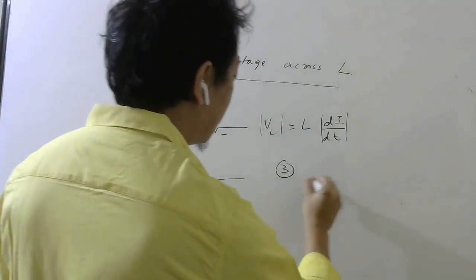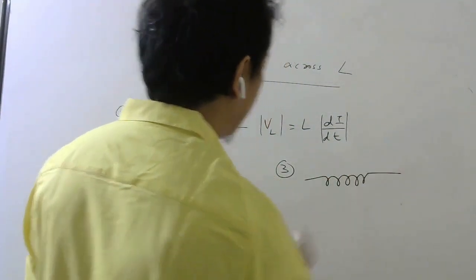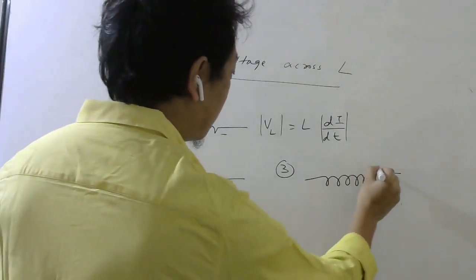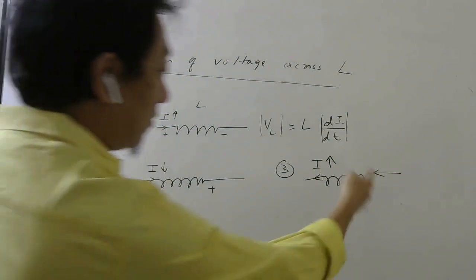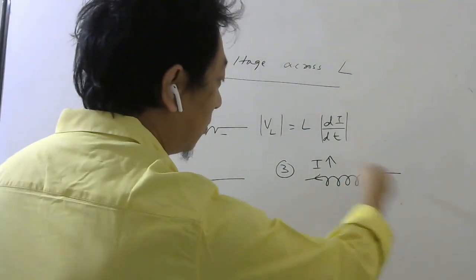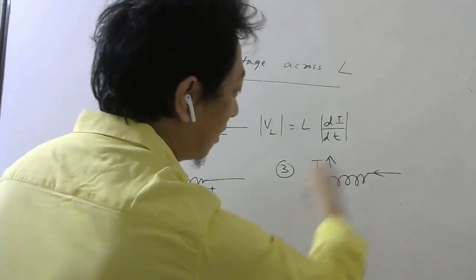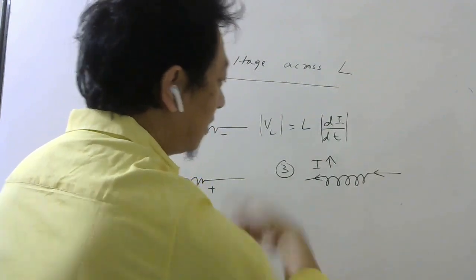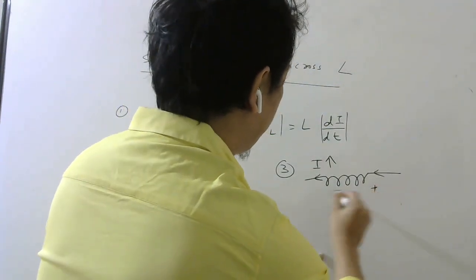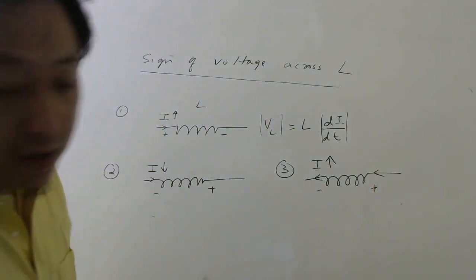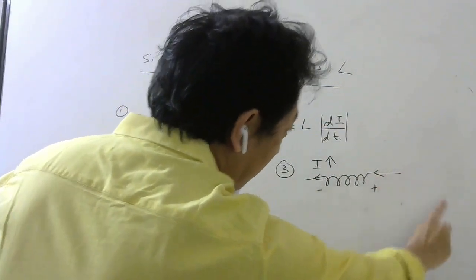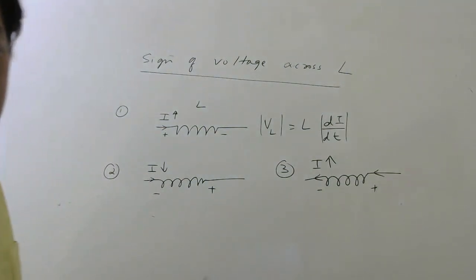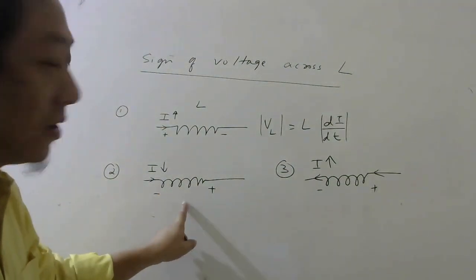Similarly, if there is an inductor and current is flowing this way and it is increasing, then to oppose this increase, we have to try to create current the other way. To create this current, this should act like positive. This should act like a battery with positive terminal here. So the current in the circuit will be driven this way. Okay, now, so these two will be similar.